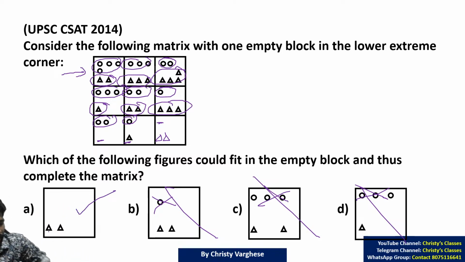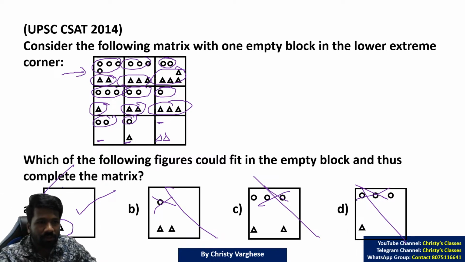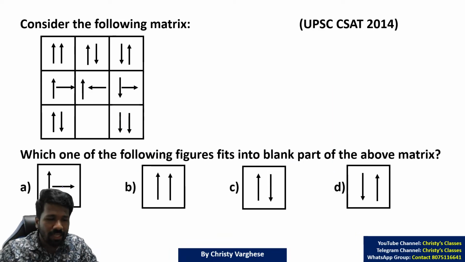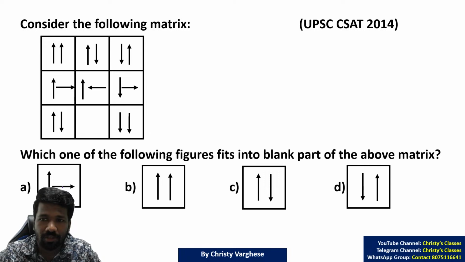Yeah, option A, I will just shift the seat. So 2 triangles and 0 circles, option A is the correct answer. Hope all of you understood this. So this was also a 2014 PYQ. This is a little more complicated question asked in 2014 itself. Try this.